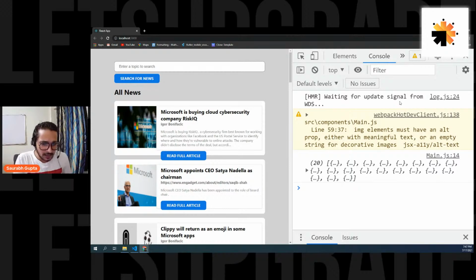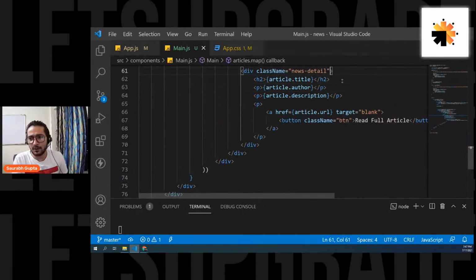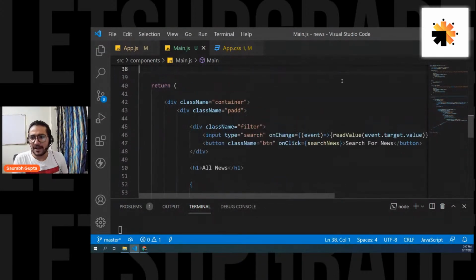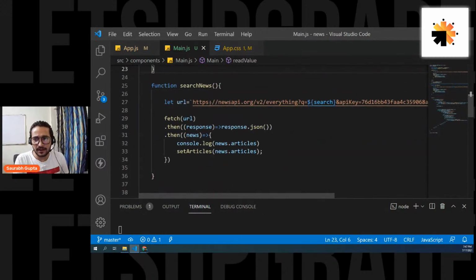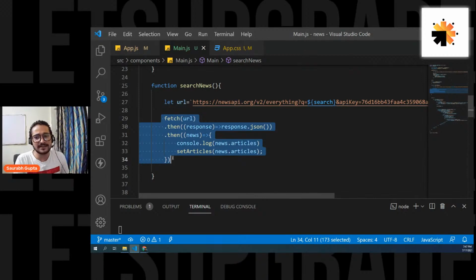Sir, again explain button search function and articles. See, I'll explain it. Don't worry. See, what happens is, when I click on the button, I call searchNews. What is searchNews doing? It's simply creating the URL again with the new thing that I'm searching. So I'm putting it here. And then again, the same thing: fetch URL, get everything, set articles. It will set the articles again. That means the state is getting changed. It will re-render it and I can see the new output.